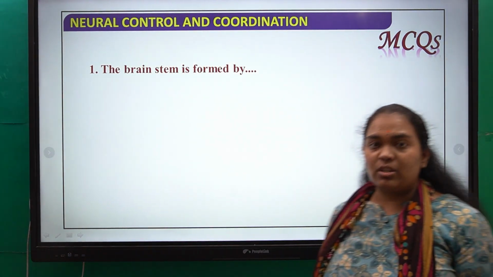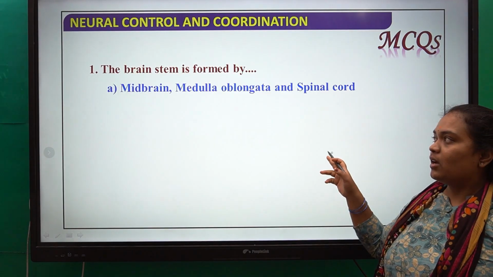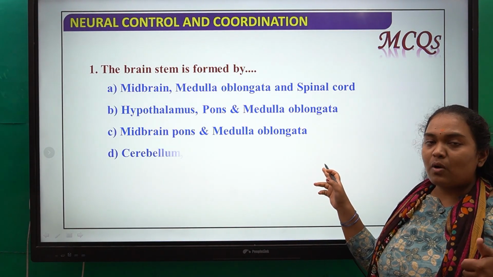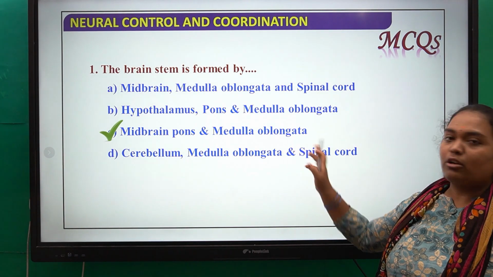Let's do some questions based on the midbrain. The brain stem is formed by what? So the brain stem, as you know, is pons, medulla and also the midbrain. So midbrain, pons and medulla oblongata.